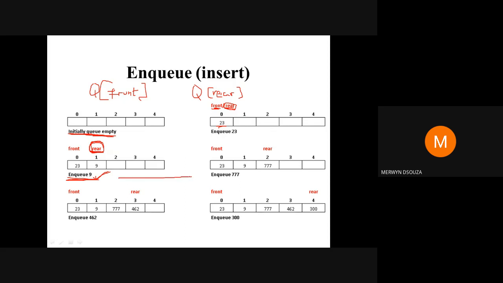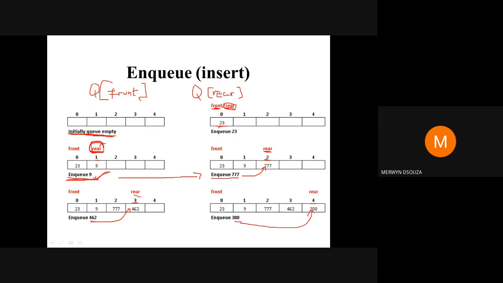So next operation, if I'm going to do NQ 777, then again we increment rear. The value of rear was 1, so rear will now be 2, and 777 will be inserted at rear. So all insertions always happen using the pointer rear. Again I'm inserting 462, increment rear, so from 2 it will become 3. Insert 462 there. Again you NQ 300, increment rear, so rear will become 4 and you insert 300 there.